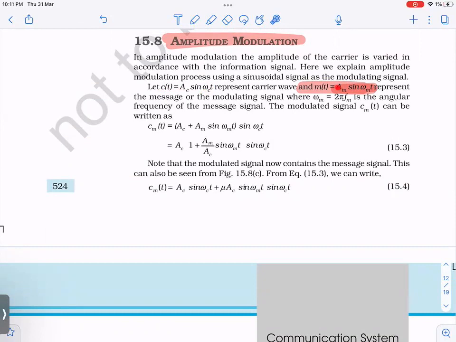So this is the signal. We generate the signal. Now omega c, what is your requirement? You want high frequency. So we generate the signal of high frequency. This is called carrier signal, right? CT. Fine. Then after that, the name is amplitude modulation. So what do we do then? We superimpose the signal, right, in the amplitude of this.